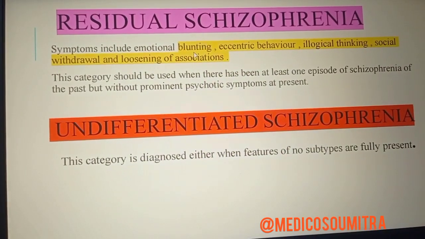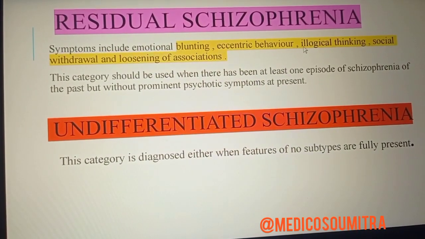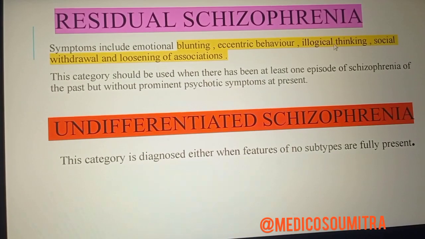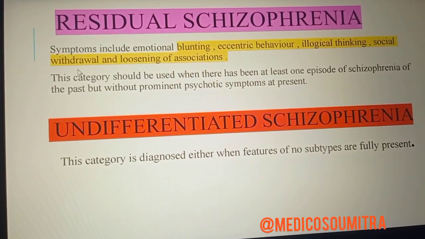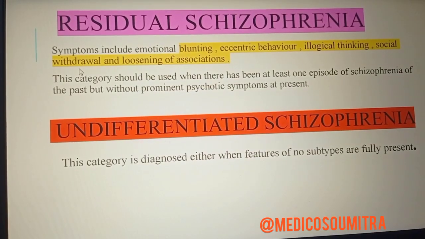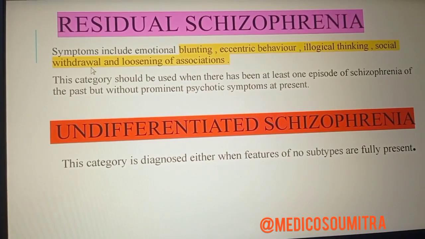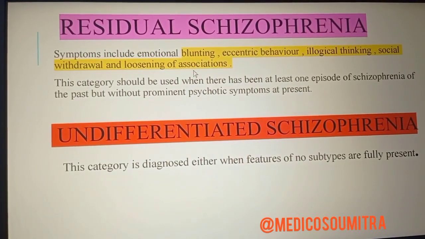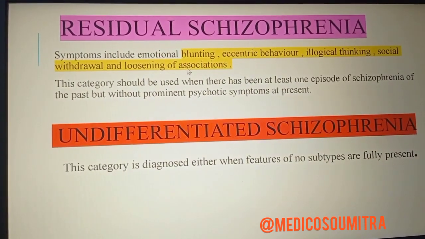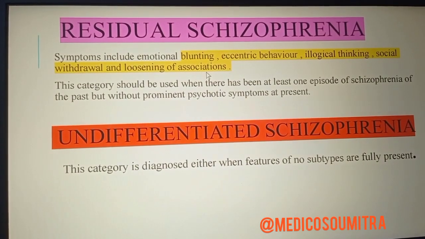Okay, this is the emotional blunting. Eccentric behavior and illogical thinking, they cannot think properly. Social withdrawal, they will undergo depression, so social withdrawal can be seen. And loosening of the association, so they cannot coordinate with surroundings.